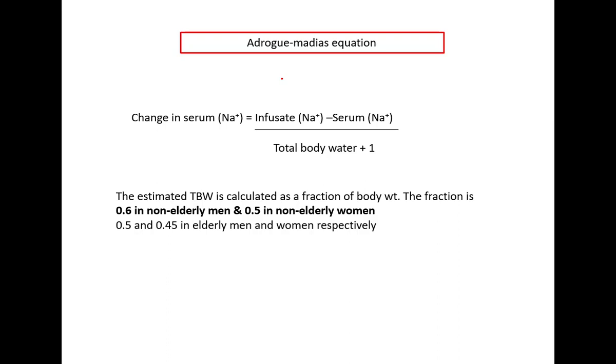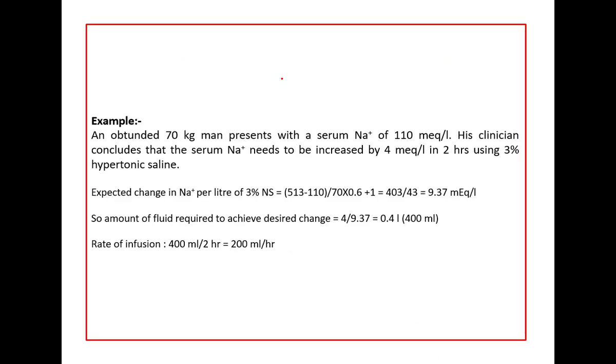Here total body water is calculated as a fraction of body weight, and the fraction is 0.6 in non-elderly men and 0.5 in non-elderly women. So look at an example. A 70 kg man presents with a serum sodium of 110 milliequivalent per liter. His clinician concluded that the serum sodium needs to be increased by 4 milliequivalent per liter in 2 hours using 3% hypertonic saline.